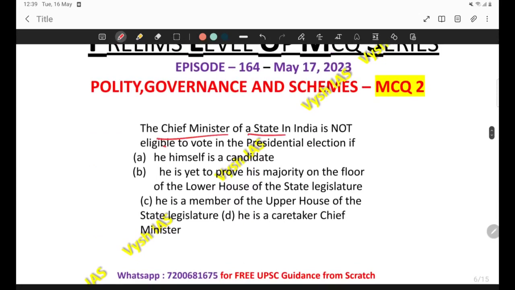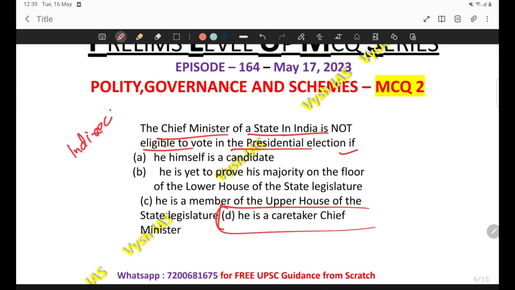The Chief Minister of a state in India is not eligible to vote in the presidential election if he is, and four options are given. Option D is this. Here the question is asking that the Chief Minister of a state is not eligible to vote in a presidential election if certain conditions apply. It is a kind of indirect question, but it's also a logical question. The question is basically asking you about the electorate of the presidential election. Who all can vote in the presidential election? That is a static portion which we have covered in Lakshmikant.